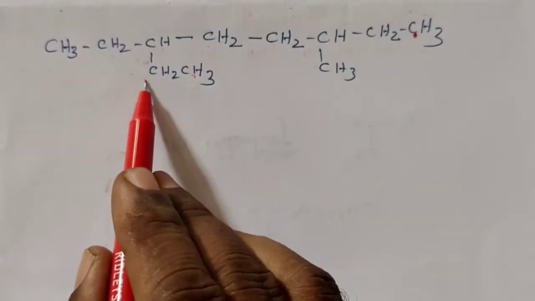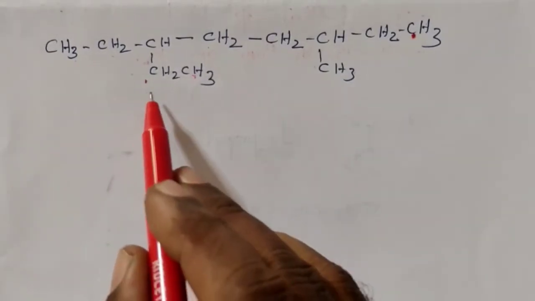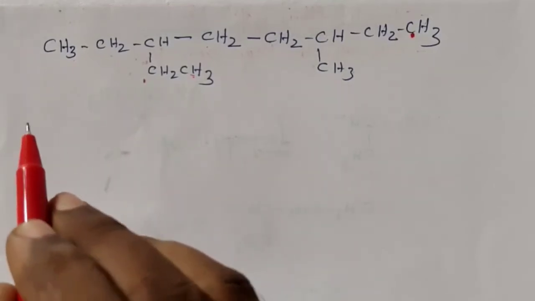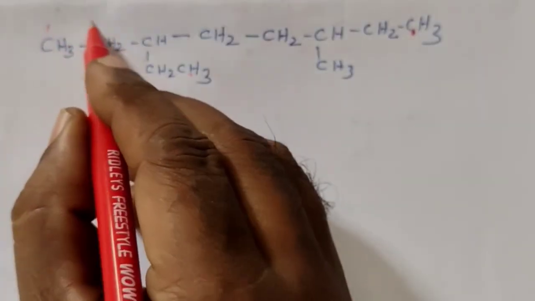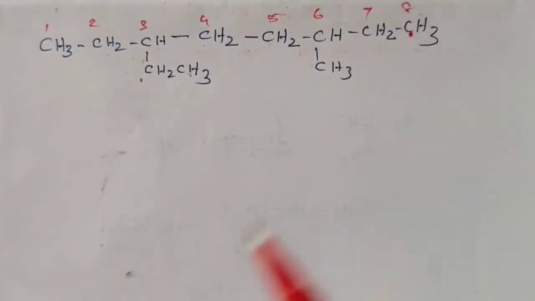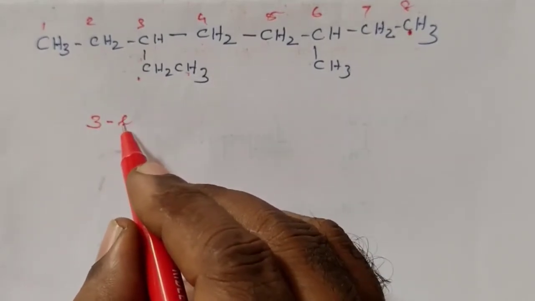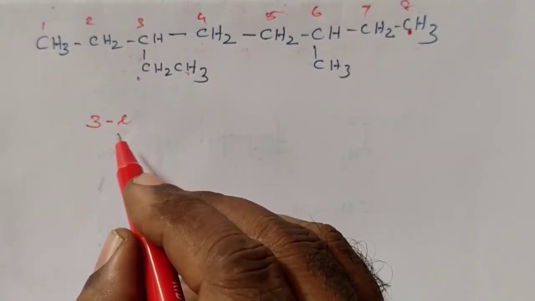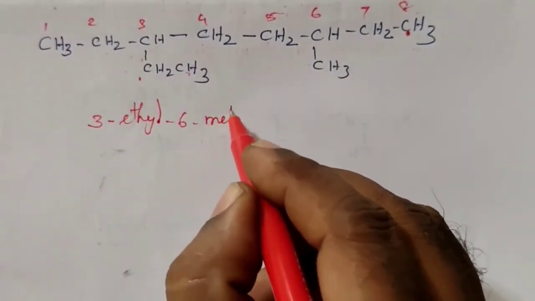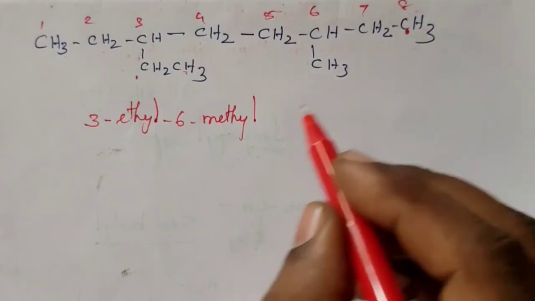So this is ethyl substitution, this is methyl substitution. As per alphabetical order, this will come first, so we start numbering from this side. So this is 1, 2, 3, 4, 5, 6, 7, 8. The third carbon atom contains which group? Ethyl group, because in alphabetical order E comes first. Now the sixth carbon atom contains a methyl group. 3 ethyl, 6 methyl, 8 carbon atoms.